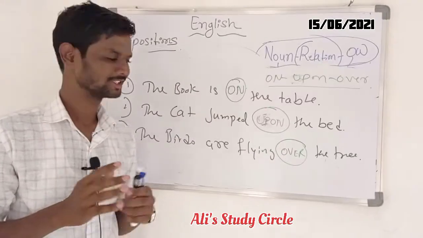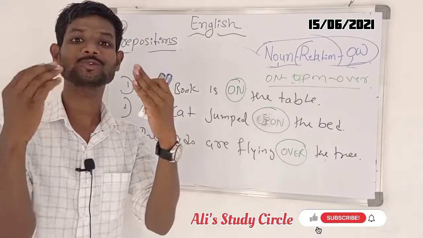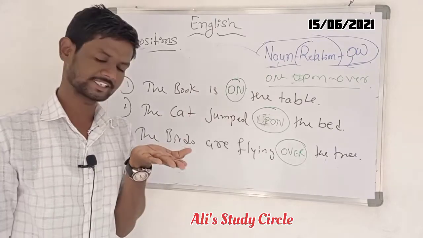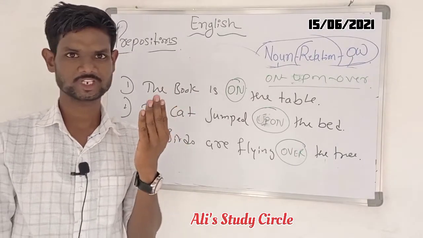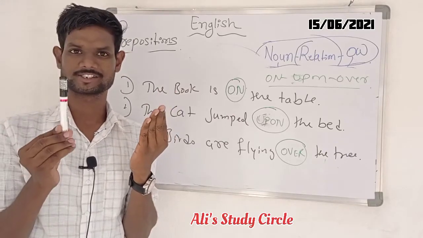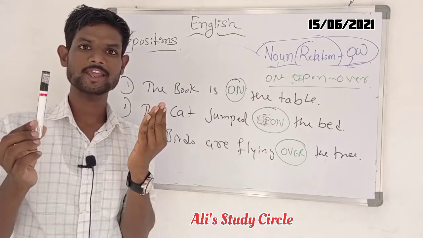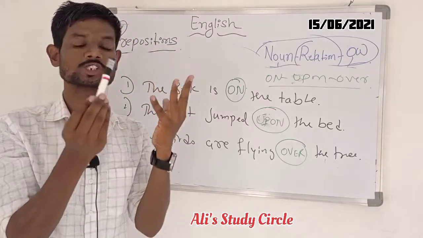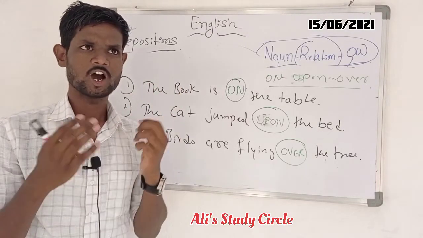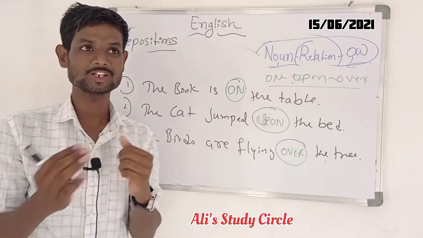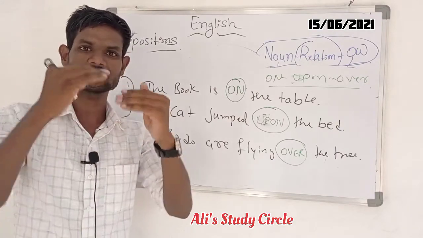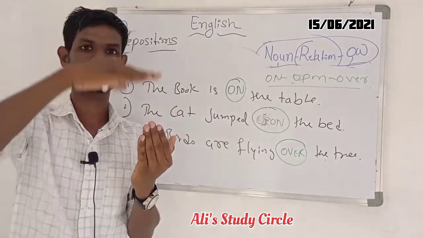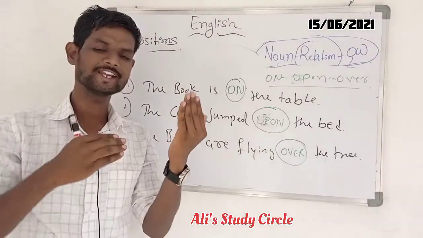Now come to the preposition "over." How does it work in the sentence? You can take, for example, this is the tree, and these are the birds. Our birds are flying over the trees. It means there are a huge number of trees there. Our birds are flying very high, maintaining a distance from the trees. So our birds are flying over the trees. You can see there is a lot of distance between the birds and the trees.